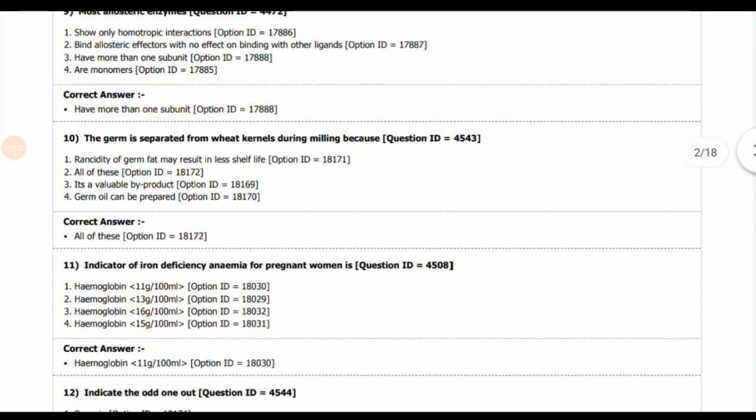Next question, the germ is separated from wheat kernels during milling because? Answer is all of these. It helps with rancidity, as germ fat may result in less shelf life, and germ is a very valuable byproduct because it is a rich source of vitamin E, that is tocopherol, and germ oil can be prepared. So these all are the reasons why germ is separated from the wheat kernel during the milling process.